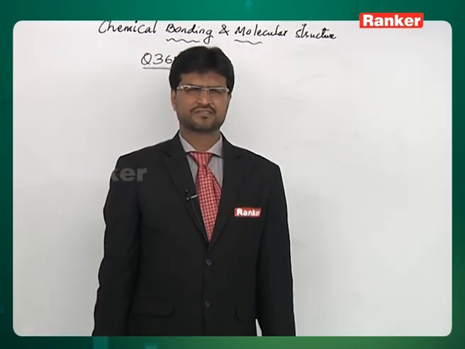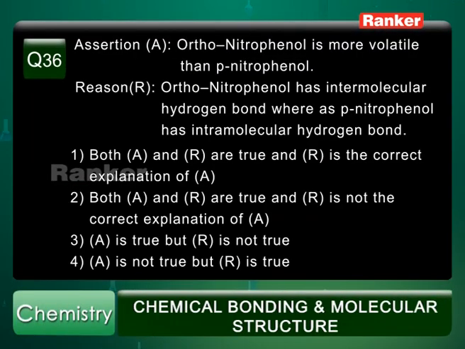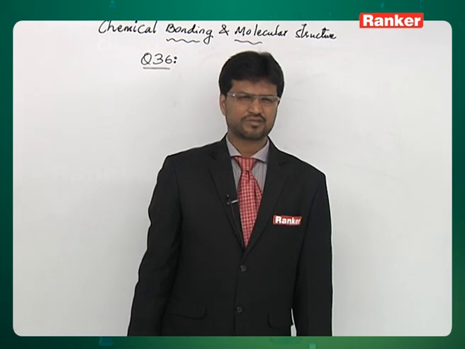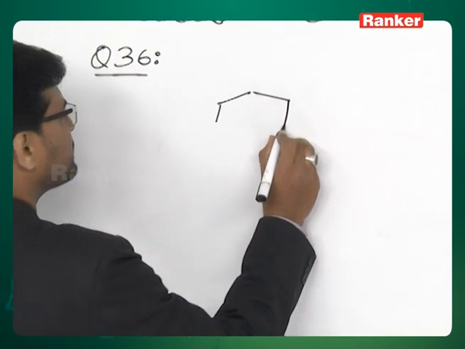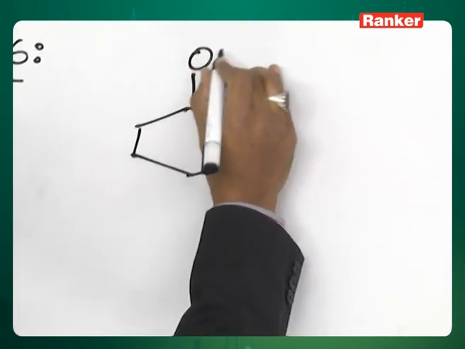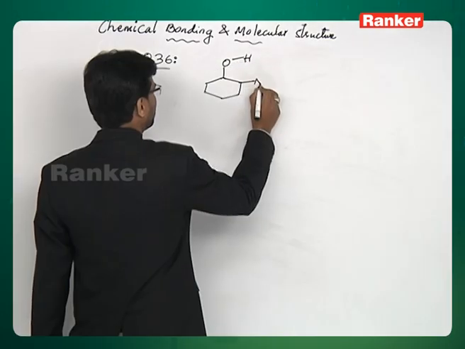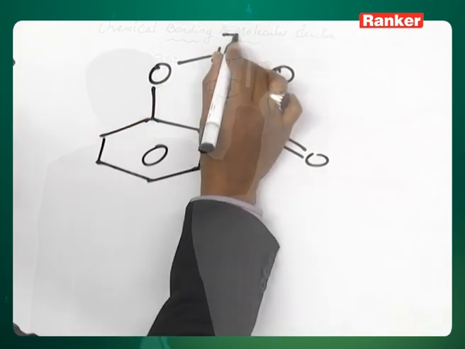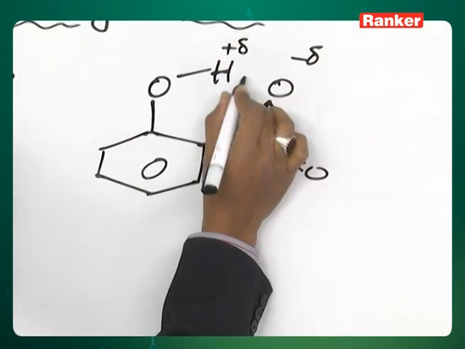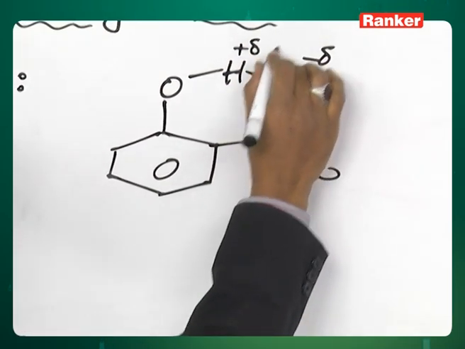Question number 36. This is again an assertion reason type of question. Orthonitrophenol is more volatile than paranitrophenol. Orthonitrophenol has intermolecular hydrogen bond, whereas paranitrophenol has intramolecular hydrogen bond. Look at the two compounds. This is orthonitrophenol. I am going to draw the N dative bond. You can see the type of hydrogen bond you have here is intra,